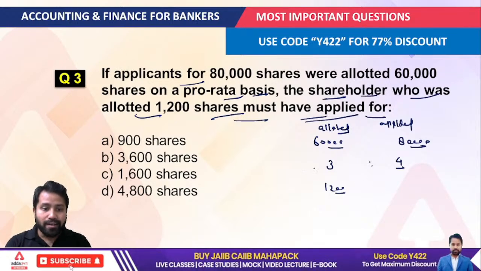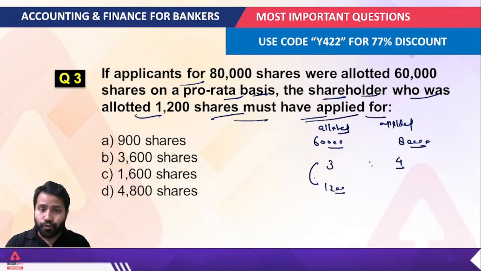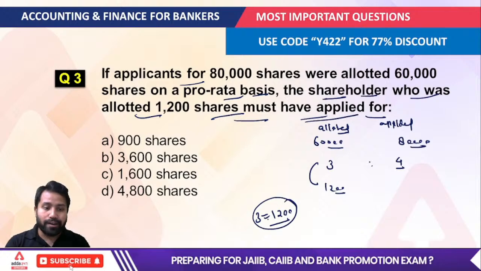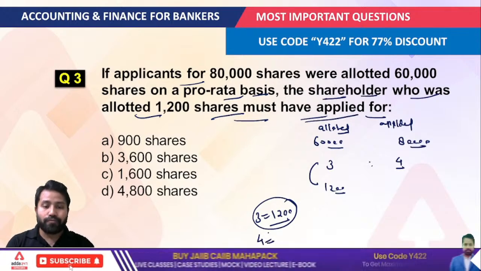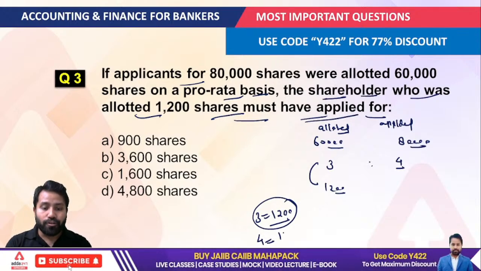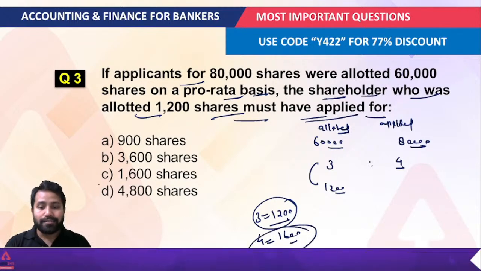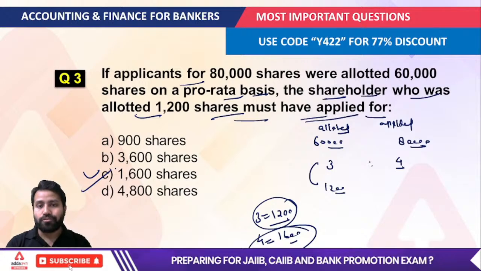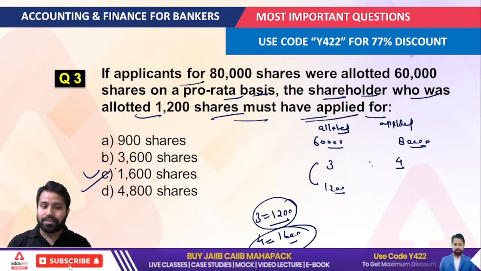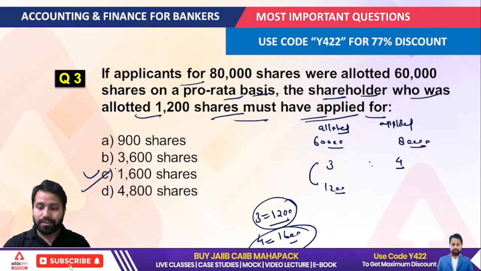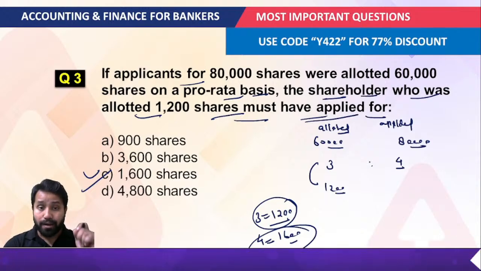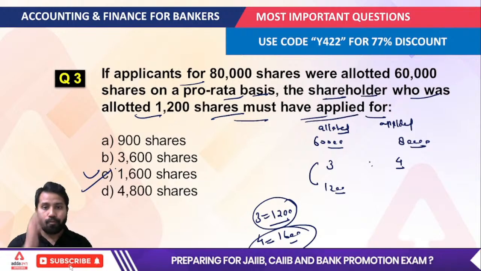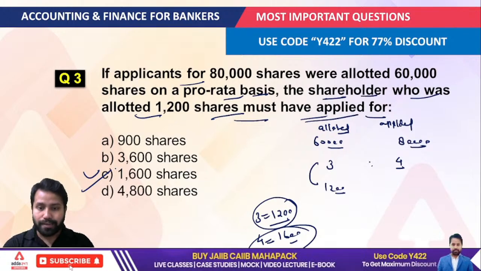So you can understand if the value of 3 is equal to 1200, then what would be the value of 4? Then it would be equal to 1600. And this is how you have to solve the questions in the examination also. I hope this is understandable for everyone, because all these types of questions are very important from the exam point of view, right? So I'm hoping that everyone is understanding this. Next question.